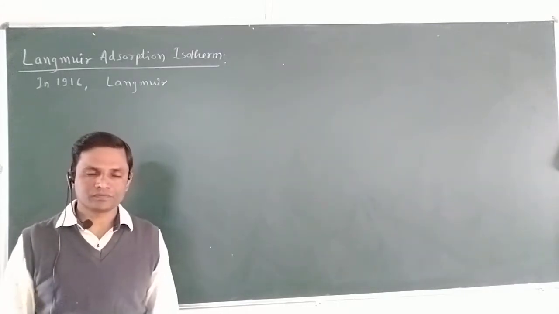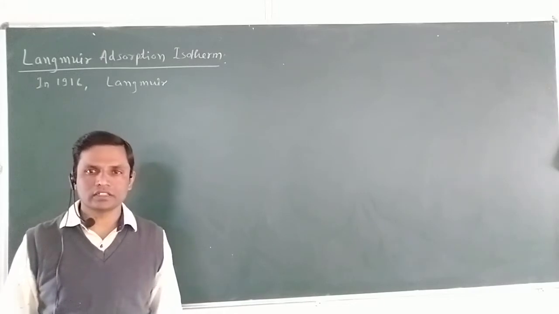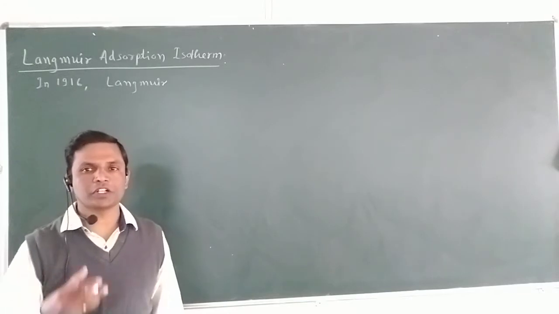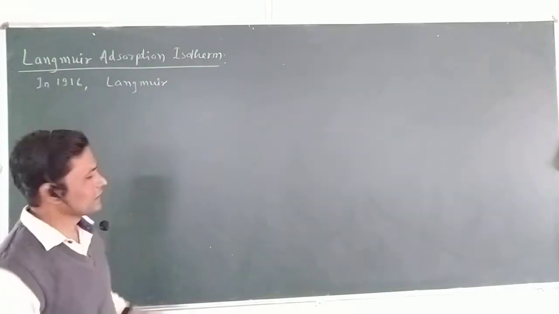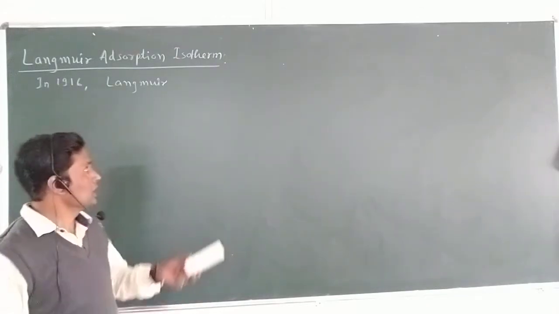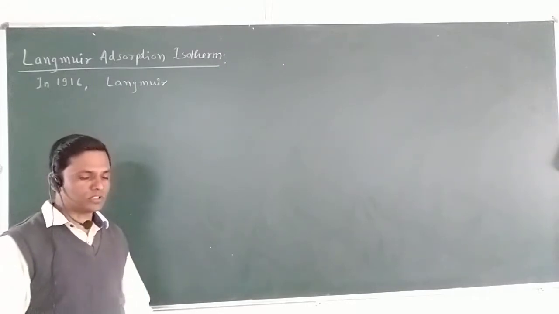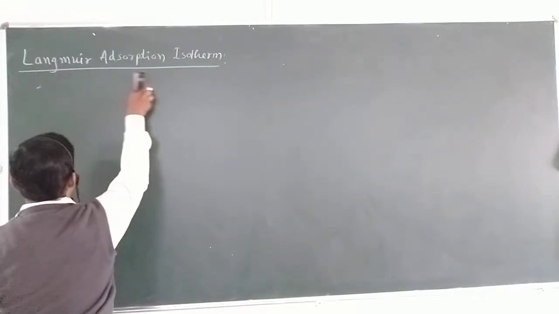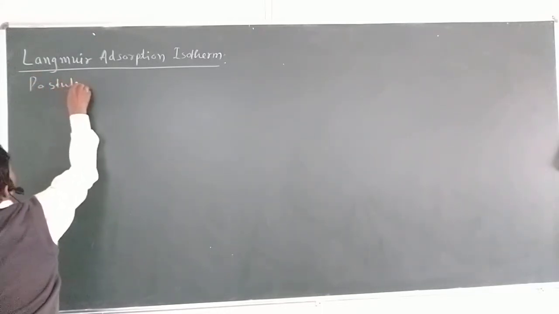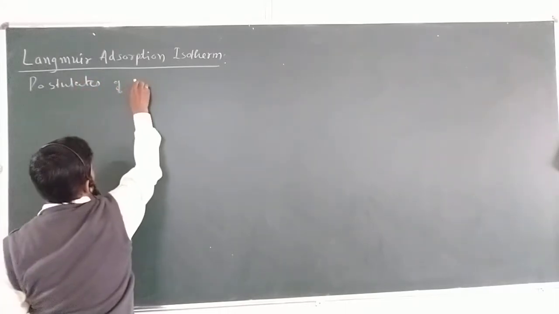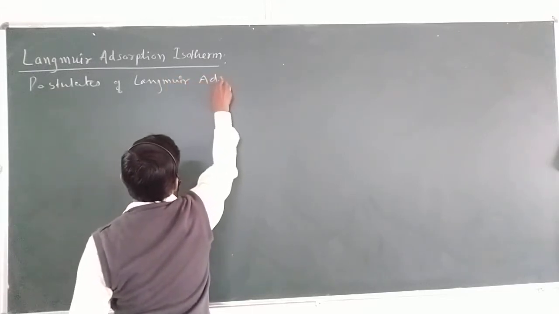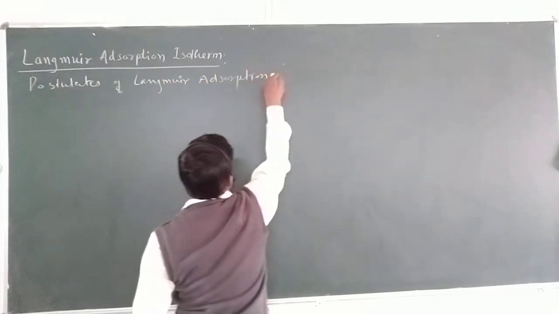From that, we can say that there is a relation between the gas which is adsorbed by an adsorbent with respect to the pressure. Likewise, this relation is given by the scientist Langmuir, that is known as Langmuir adsorption isotherm. Before deriving, we have to study about the postulates. Write the postulates of Langmuir adsorption isotherm.